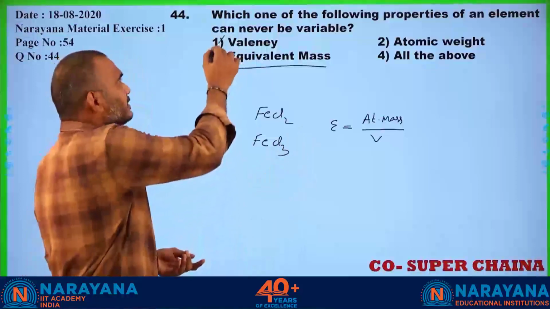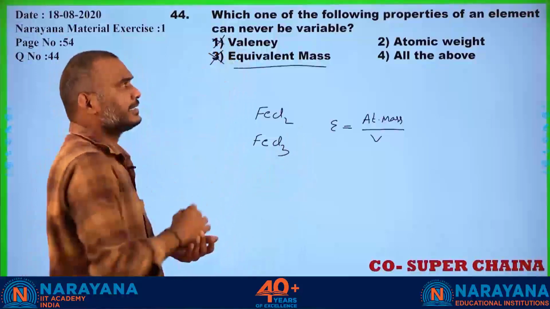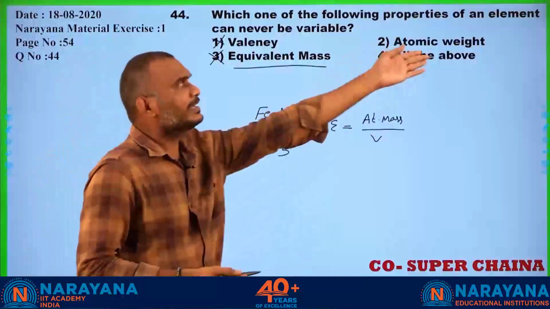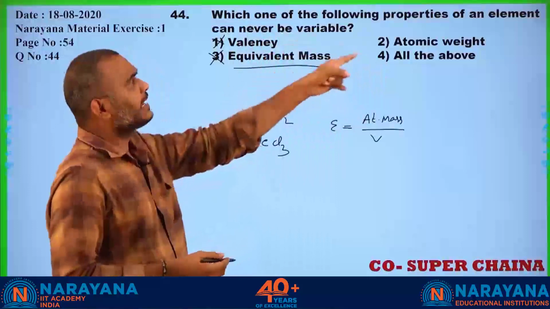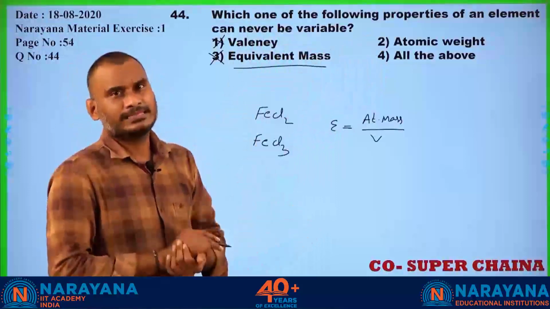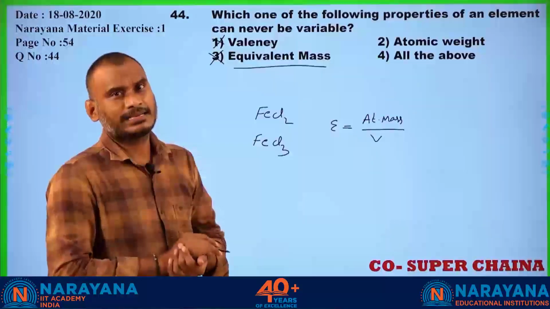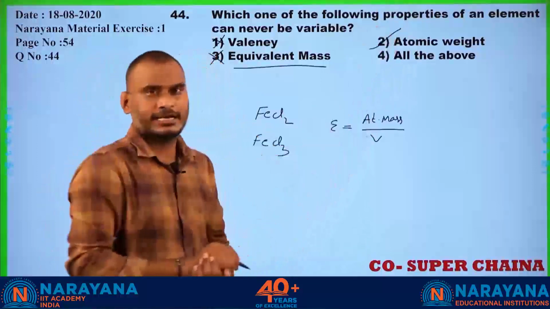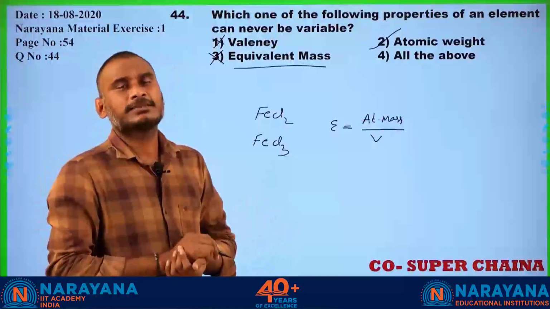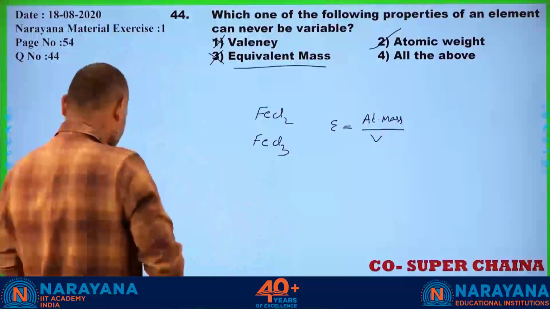That is why this is also not correct. Now which one is not variable? Atomic weight. Yes, the atomic weight never changes for an atom of the element. Atomic weight becomes constant for an atom of the element.